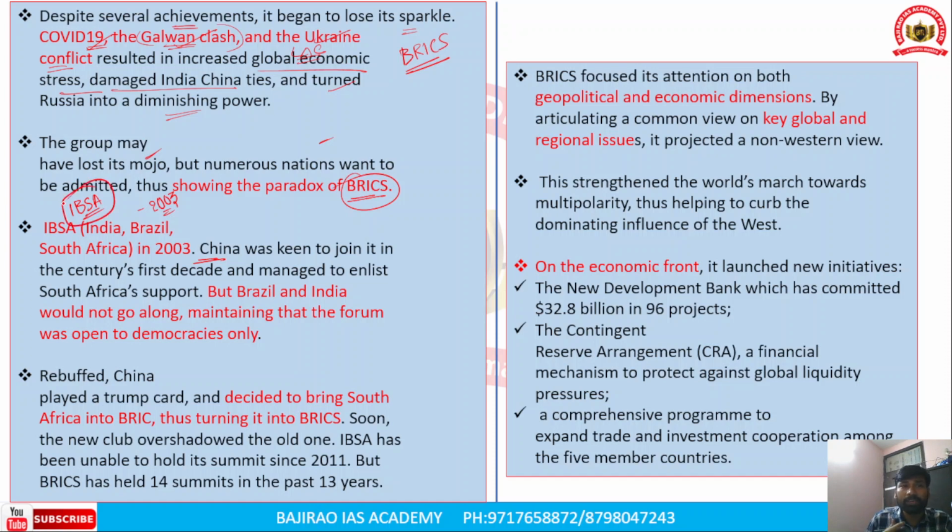But even though South Africa gave a go ahead for China to be part of it, the other two members, India and Brazil, were not interested, because their contention was that IBSA is primarily a grouping of democracies only. Brazil and India would not go along with South Africa, maintaining that the forum is open to democracies only.